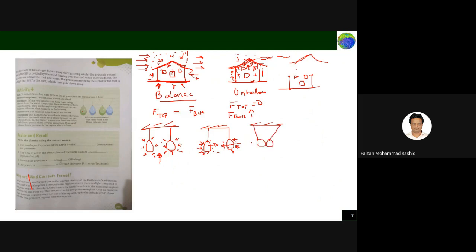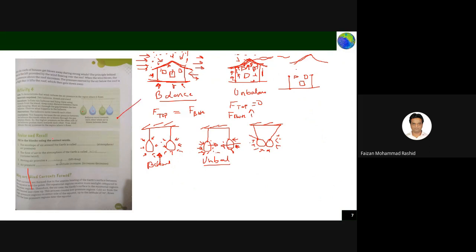It is happening because previously this was a balanced situation. Now it becomes an unbalanced situation, and this causes both of them to attract each other because there is no air in between the two to resist. So this is a good example. You can also do this in the lab.